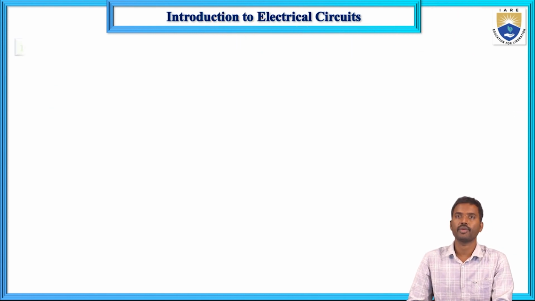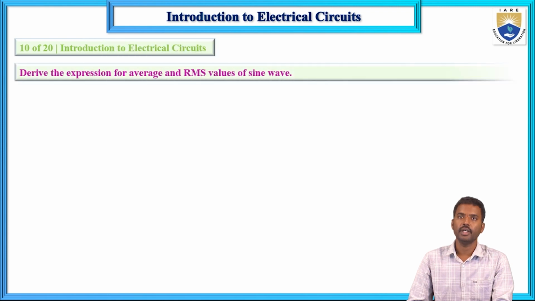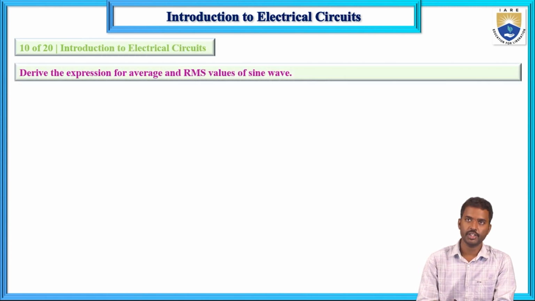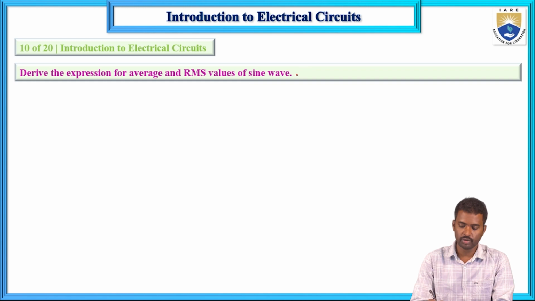Next, derive the expression for average and RMS value of sine waves. This problem I derived in the previous lecture, named average value, RMS value, form factor and peak factor.